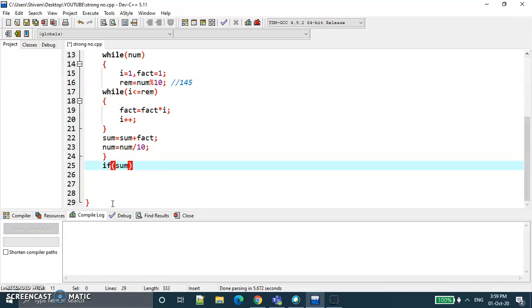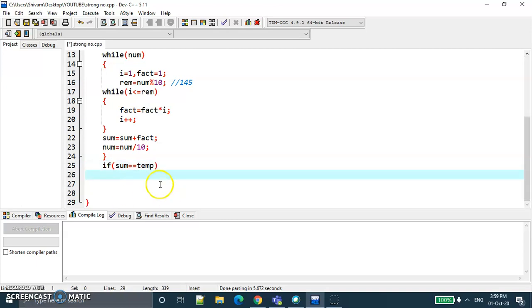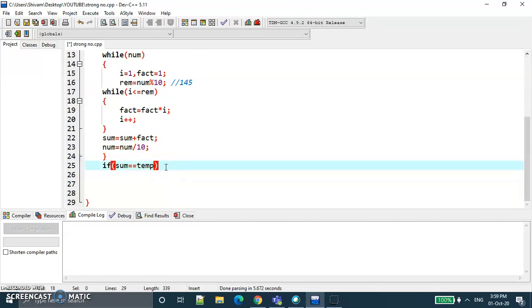If the value of sum is equal to the value of the temporary variable, the temporary variable value is 145 because the number is 145, and the sum, 0 plus 145, is 145, and 145 is equal to 145. So the sum of the factorials of the digits is equal to the temporary number.